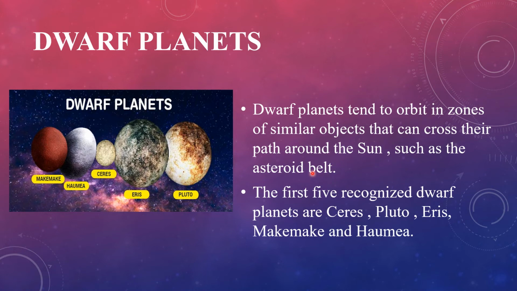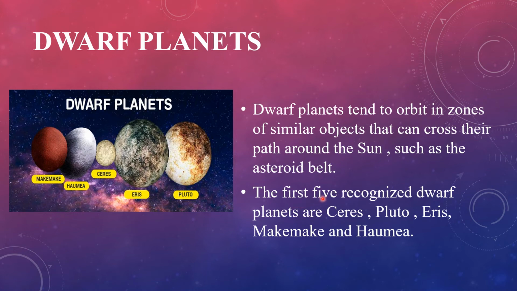Similarly, dwarf planets also move around the Sun, but when they orbit, they tend to orbit in zones, such as the asteroid belt.